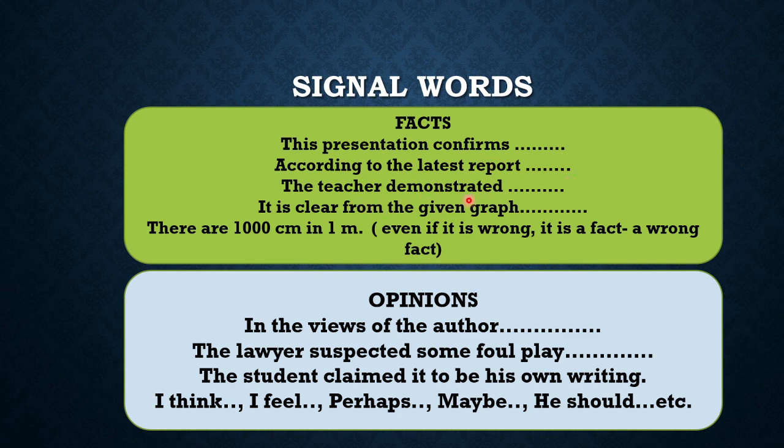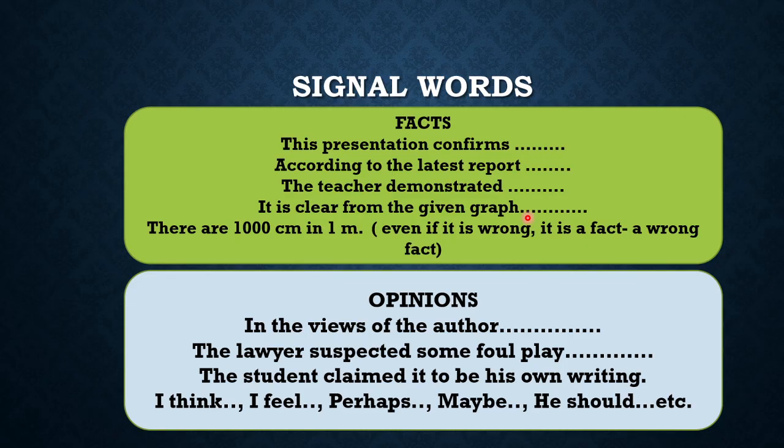So teacher demonstrated, तुम्हारे सामने कुछ demonstrate हुआ है. Then it is clear from the given graph, like you write analytical paragraph. There's a graph and you copy down facts. Then there are 1000 centimeters in 1 meter. Now, this is wrong. Yes, even if it is wrong, it is a fact because we can correct it. So it is a fact. Facts can be proved wrong, they can be proved right.